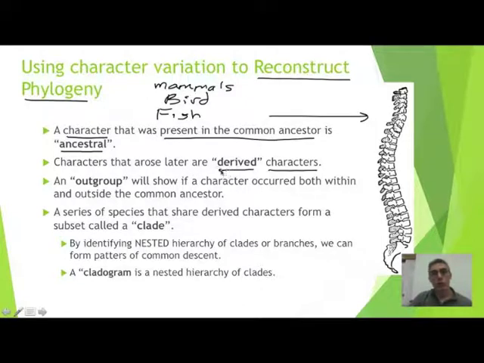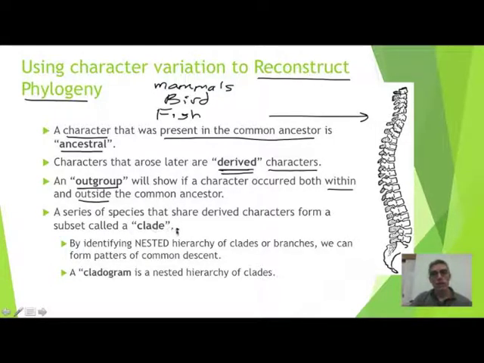Now, those characteristics that are considered derived, those are characteristics that arose later in the evolutionary time frame. So again, when we're talking about the fur of the mammals, the feathers of the bird, and the scales of the fish, those would be considered derived characteristics. And again, it helps to separate these groups, helps to separate these organisms, but they're considered derived because they're not common among the three. Now, we often refer to something called an outgroup. Now, this is going to show if a character occurred both within and outside the common ancestor. And we're going to look more at this in the next slide as we go through an example together.